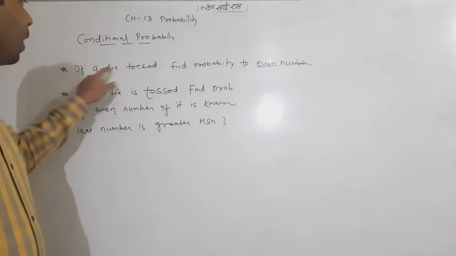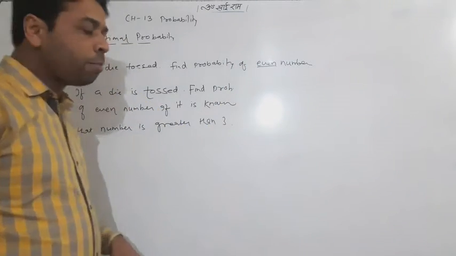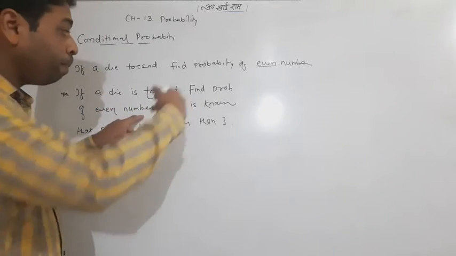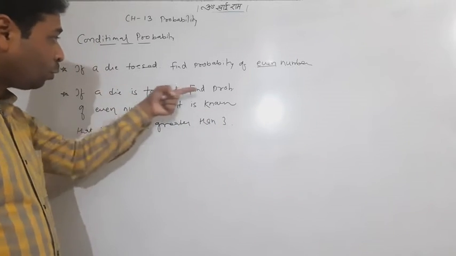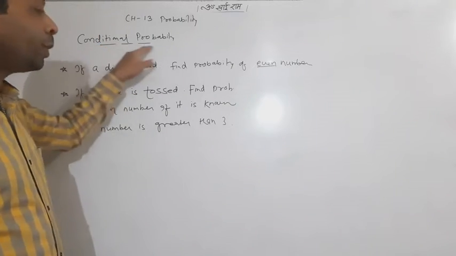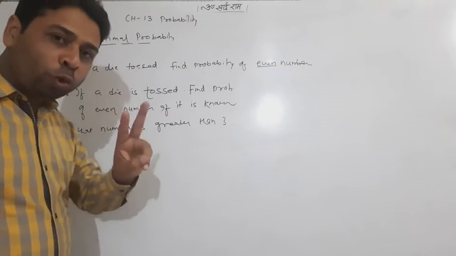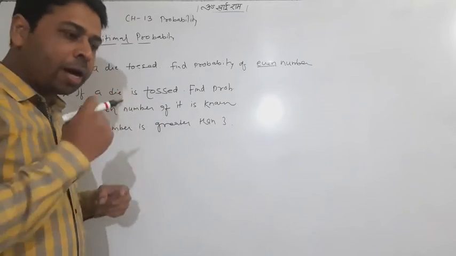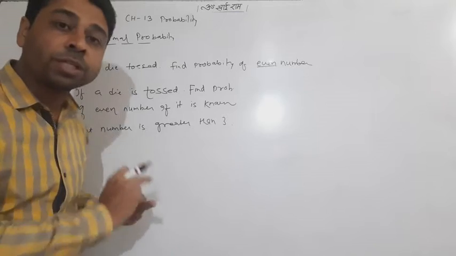Now look at it. If a die is tossed, find the probability of an even number. This is the very simple question which we have already seen. But in the new question, the same probability of an even number is asked if it is known that the number is greater than 3. This particular question now depends on the further given condition. That's why it is called conditional probability. Here 2 different kinds of events are included. First, the event whose probability we have to find out. Second, the given event.